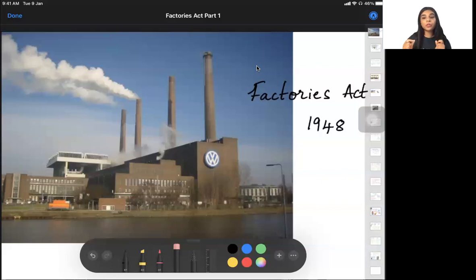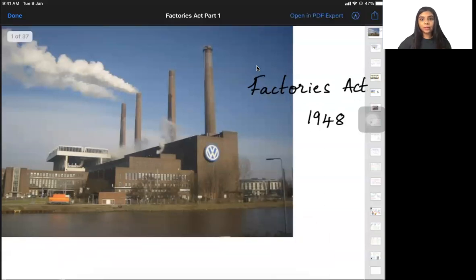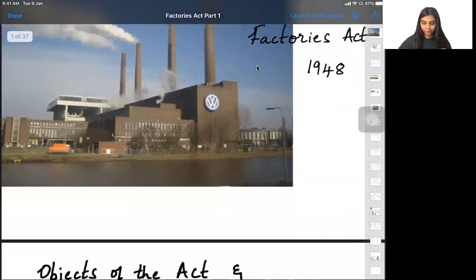The first industrial law that we are going to study is the Factories Act. Here we are going to talk about how the factory should be, how many people should be working, what should be the working hours, what is the age of people who can work in these factories, and if there is any hazardous process that people are involved in, how we take that into consideration. All these things are something that we are going to study in the Factories Act. I hope this is clear. Yes, ma'am. Should we go ahead?